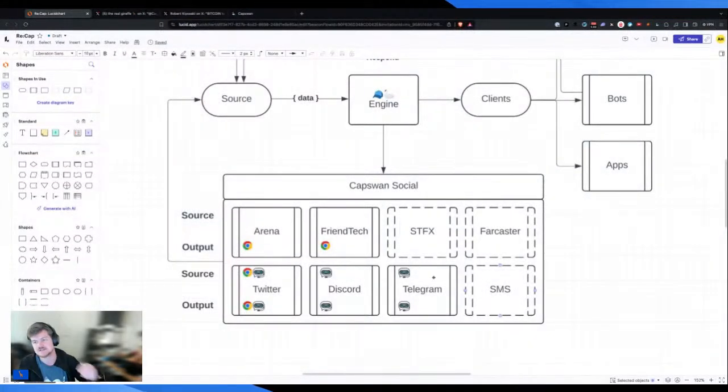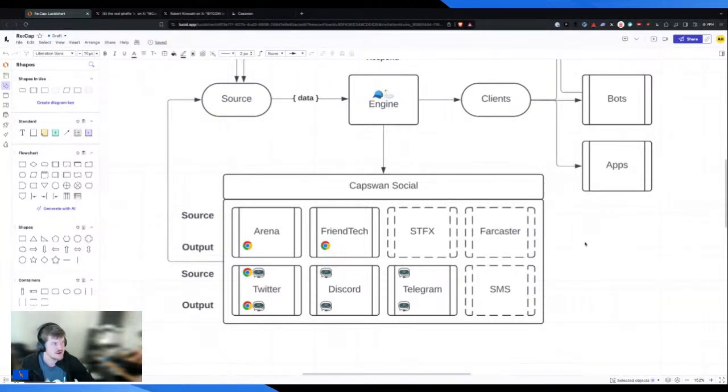So going back to this, now you can see that we have some dashes here, right? And the dashes basically just say, hey, these are things that we plan to integrate in the future. STFX, obviously, we've talked to their team. We have some higher priorities right now, but we're very interested in integrating with them.